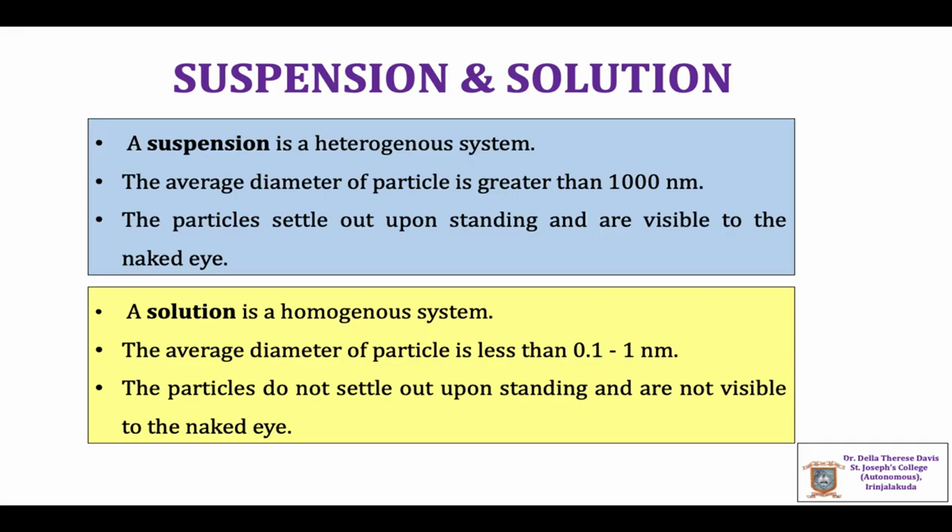Before discussing colloids, let us see what a suspension and a true solution are. A suspension is a heterogeneous system in which the average particle diameter is greater than 1000 nanometer. The particles of a suspension settle out upon standing and most of them are visible to the naked eye. Examples of suspension are sand in water or barium sulfate in water. We can see the particles of sand or barium sulfate when suspended in water.